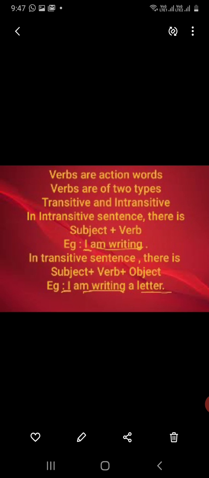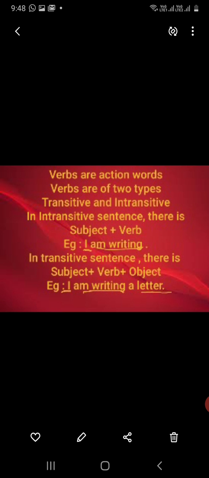Already we have done the topics verbs and tenses, in which we all know very well that verbs are action words, and verbs are of two types, transitive and intransitive. Now, firstly, we'll talk about intransitive sentences. In an intransitive sentence, there are only two components, that is subject and verb. I is the subject in a sentence and am writing is a verb.